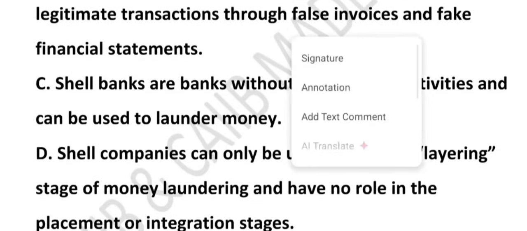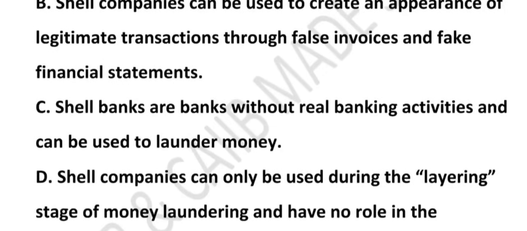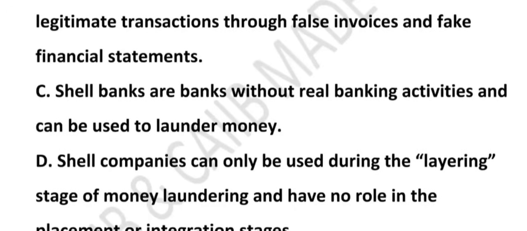So what about option D? Shell company can only be used during the layering stage of the money laundering and have no role in the placement or integration stage. Is it correct? No, this is the incorrect option. Why this is wrong? Because shell company work in all the three stages of money laundering. The first stage is called placement, where they deposit dirty cash into the fake business account. Second stage is the layering, where they move money through fake transaction. Third step is the integration, where they invest clean money in the real estate or stock. Like saying a Swiss Army knife only opens bottle. No, it does way more.